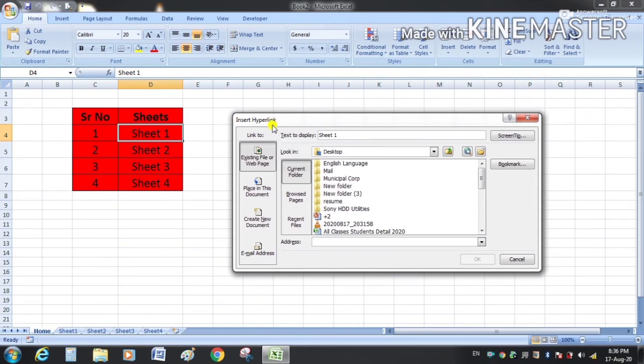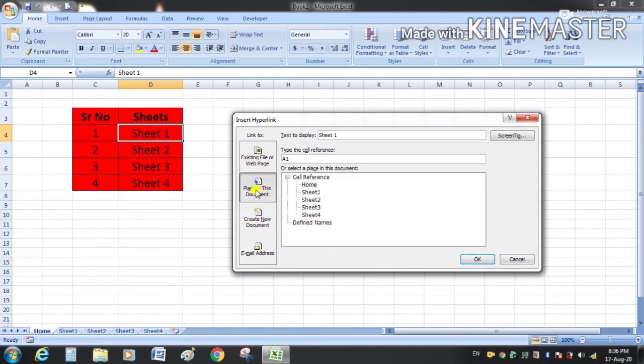Now I want to create the relative hyperlinks. For this we will select this option, Place in this document. You can see in the cell references there are the names of the sheets: home sheet, sheet 1, 2, 3, 4. So I will select sheet 1.